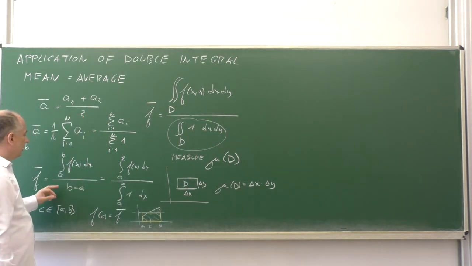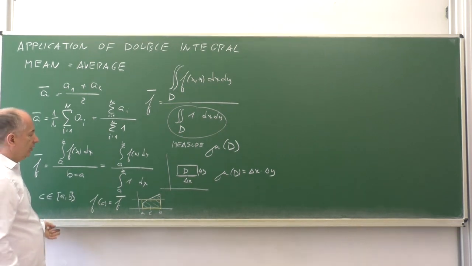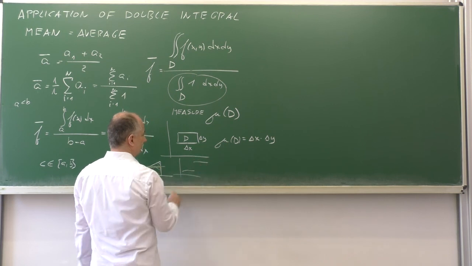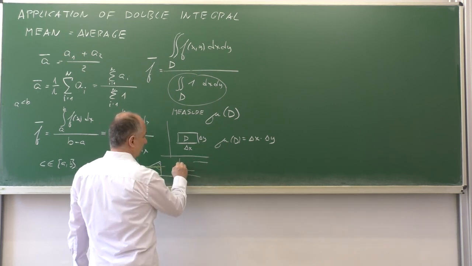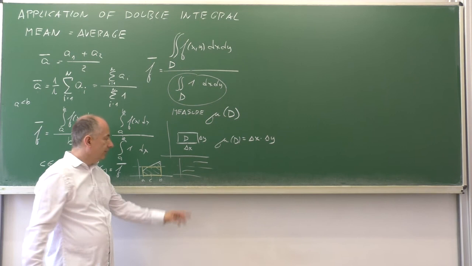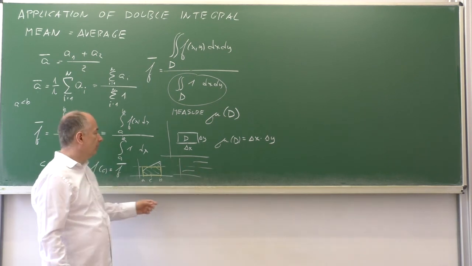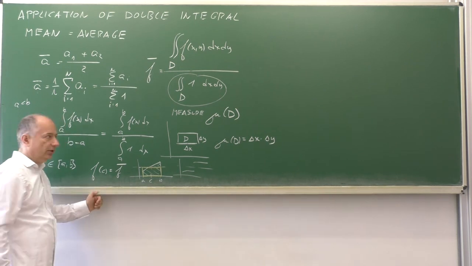So the condition that f must be continuous is important, because if f looks like that, then the average value will be somewhere here, and for no argument, this average value is attained. f must be continuous for this c to exist.